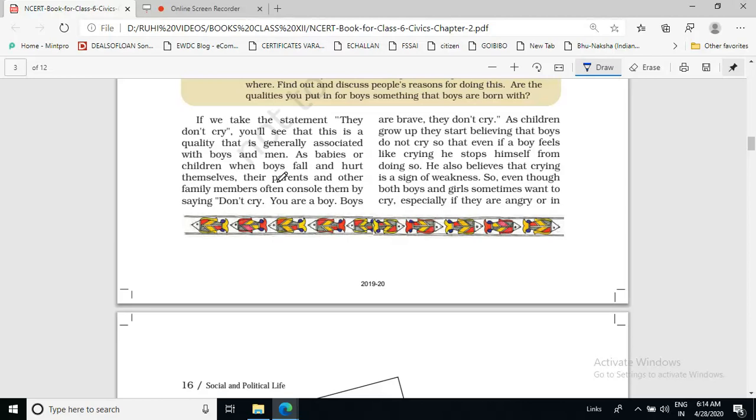And because of this thinking, they also start believing that this is a completely 100% true statement, that no, I should not cry. If he feels like crying, still he cannot cry because it is made in his mind by the society that boys don't cry.